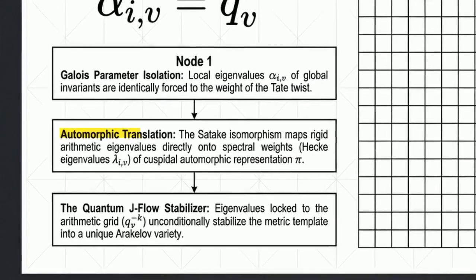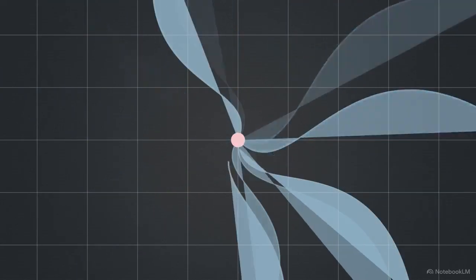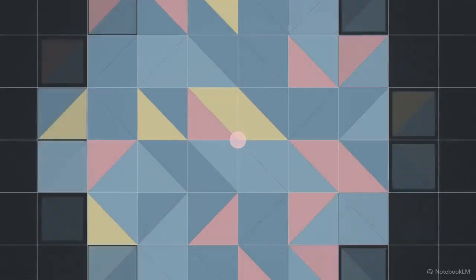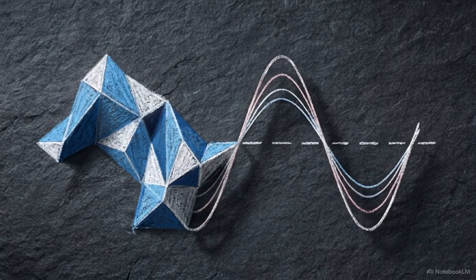The Satake isomorphism then maps these rigid eigenvalues onto the spectral weights of an automorphic representation. Because the eigenvalues lock to the arithmetic grid, they act as input for the quantum J-flow. This flow unconditionally stabilizes the surrounding metric template, locking it into a unique Arakelov variety. We push this stabilized arithmetic geometry forward to the Archimedean place, the infinite prime, using the Grothendieck-Riemann-Roch theorem. As the data hits the infinite prime, the discrete arithmetic constraints begin to unwind.